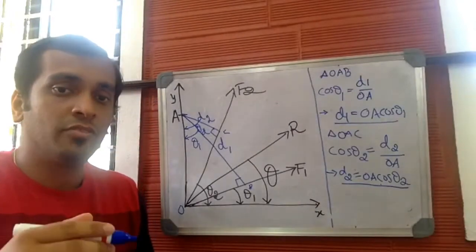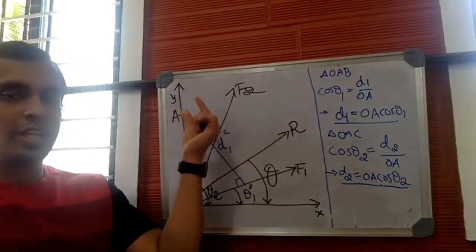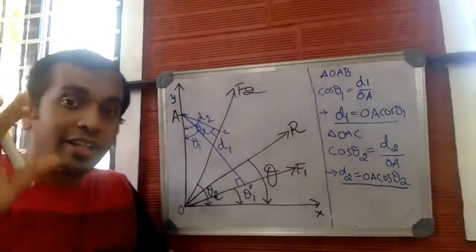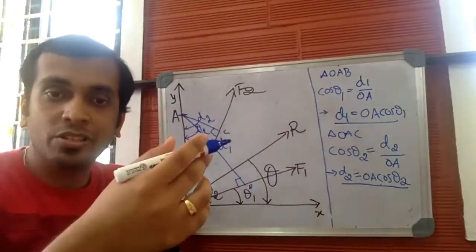Done. Now, again, in order to find the moment produced by resultant about the same point A, we need the perpendicular distance from the line of action of resultant to point A. To find perpendicular distance, what are we supposed to do?